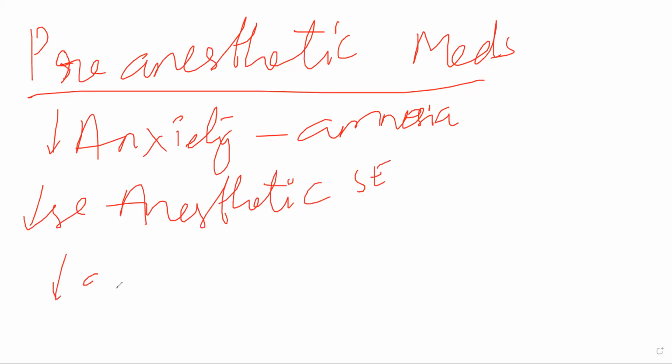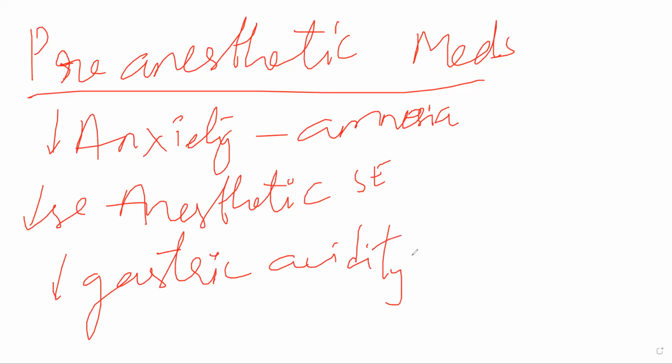Decrease gastric acidity, and relieve any preoperative pain if the patient has any. In certain conditions, you will also give prokinetic agents so that their gastrointestinal tract is completely empty. Okay, preferably you want that, because even bronchial secretions and all do not occur. So you'll give drugs so that bronchial secretions are also not occurring.